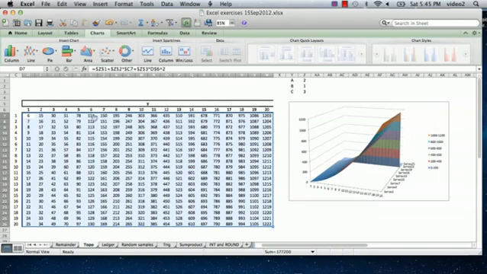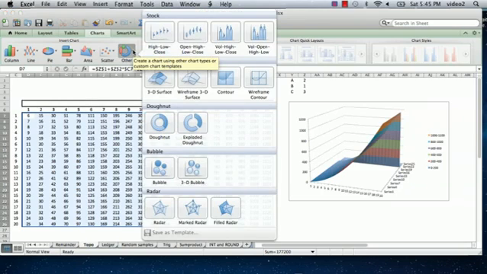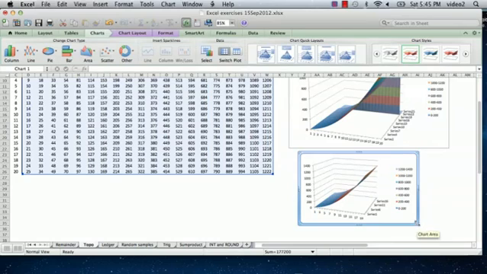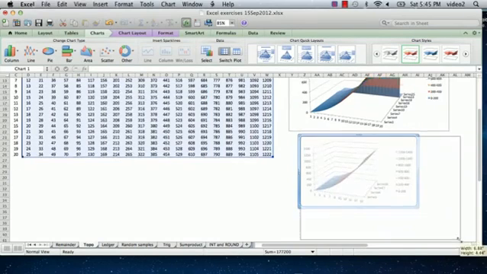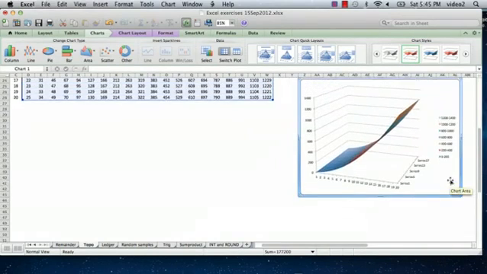What you want to look for in the chart menu is one of the more advanced chart options in this particular version of Excel on this operating system. It's under the Other menu, and then it's a 3D surface. So I click on 3D surface, and there it is. The one that I already had created, I've done a little bit of scaling and some other things. So basically, there's the plot.